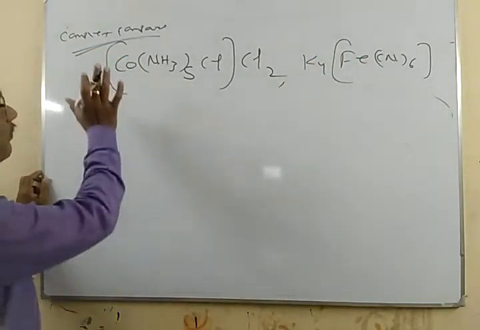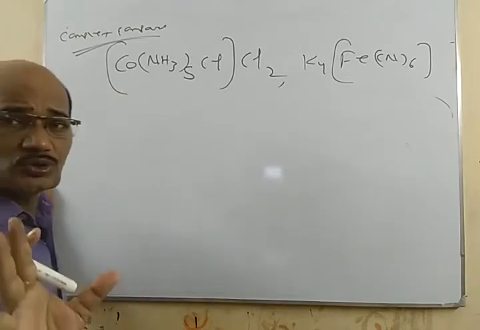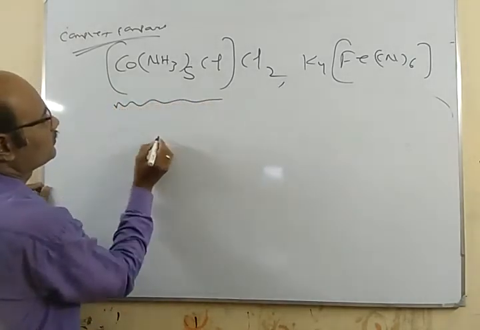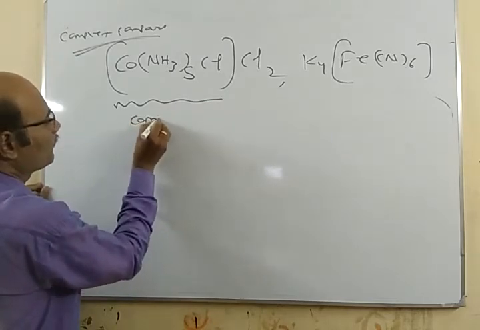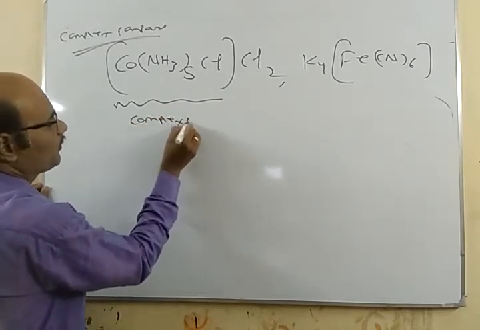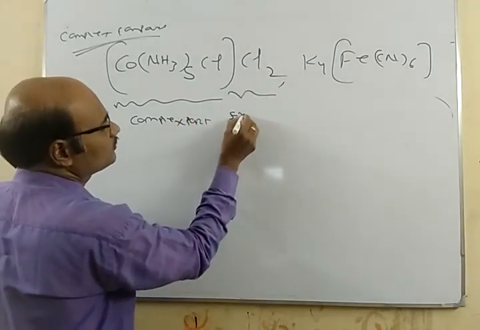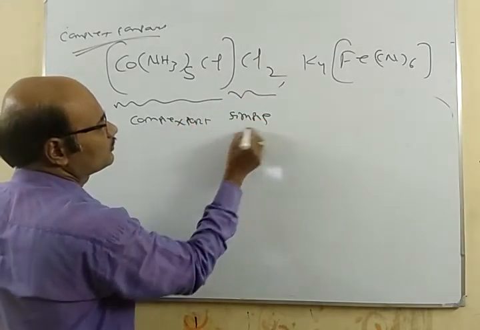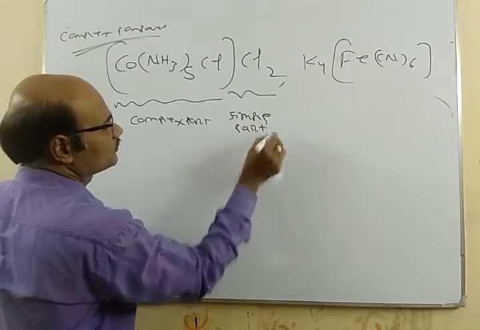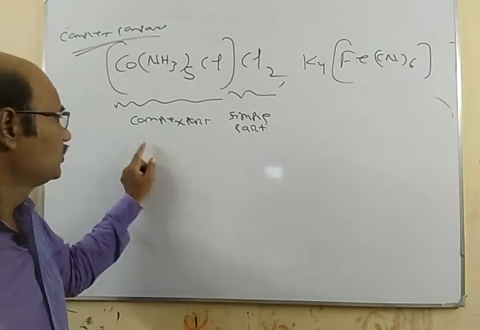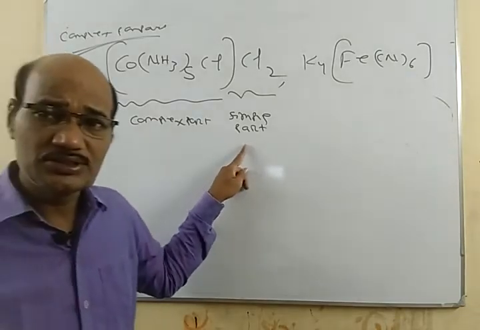Here you see this complex compound consists of two parts. This is one part called the complex part, and this one is called the simple part. So we have two parts of the complex compound, the complex part and the simple part.